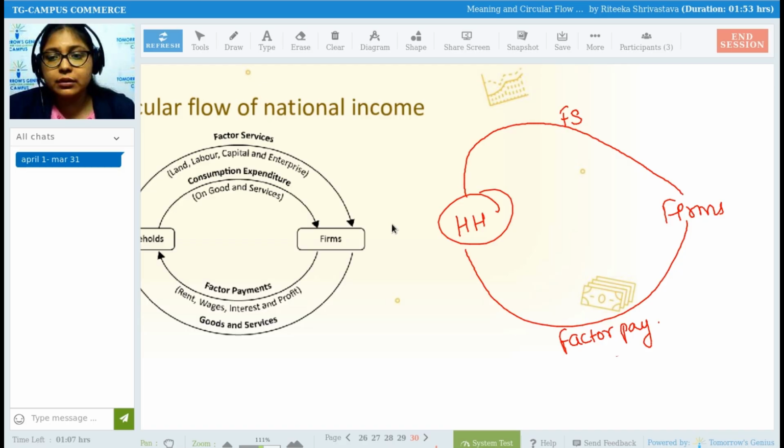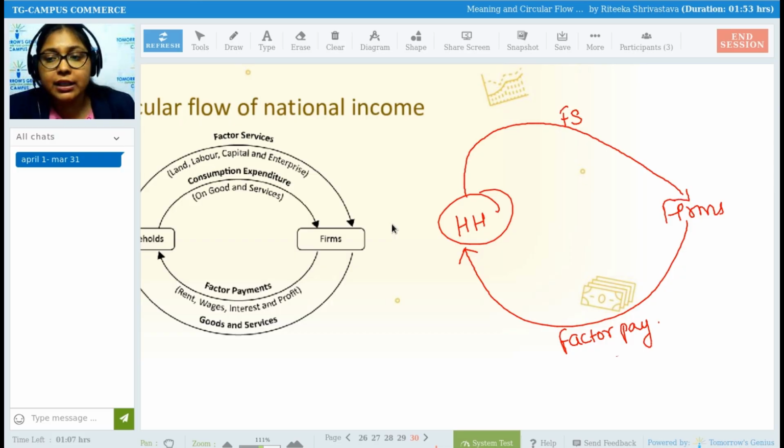Now, this was the first circle, wherein household is giving factor services to the firms, and firms are giving factor payment for the factor services in the form of rent, wages, interest, profit.